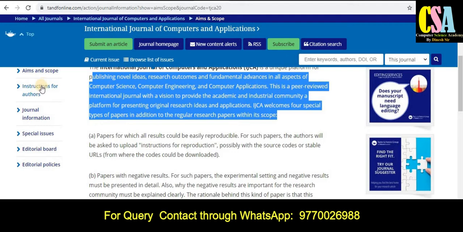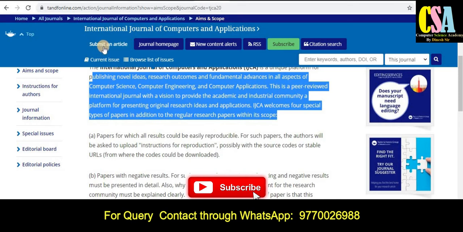And how will we submit our research paper? So you can see here, this is the submission tab. Just click on this particular tab, and it will redirect you to the submission page. So this is how you can submit your research paper in this particular journal.